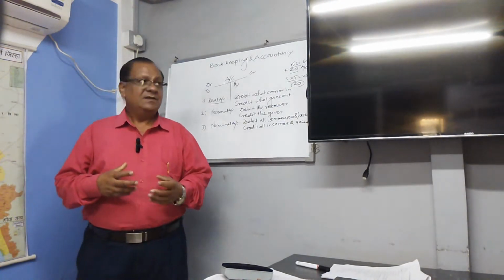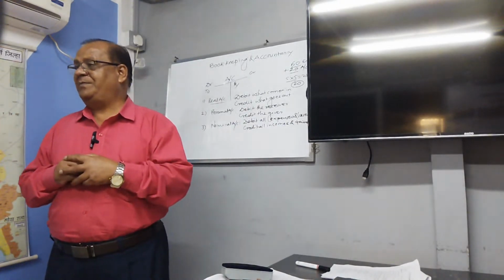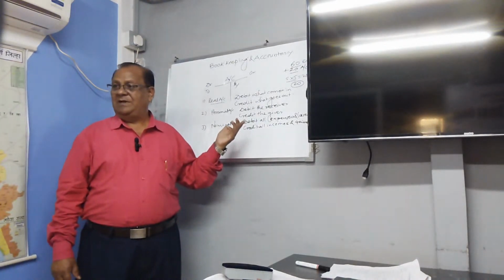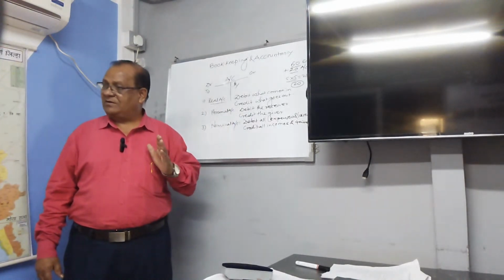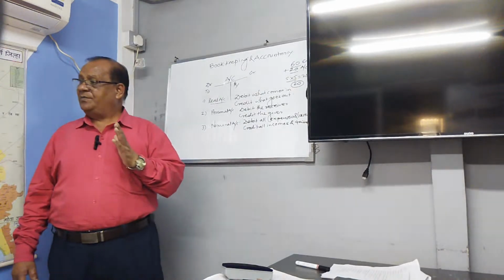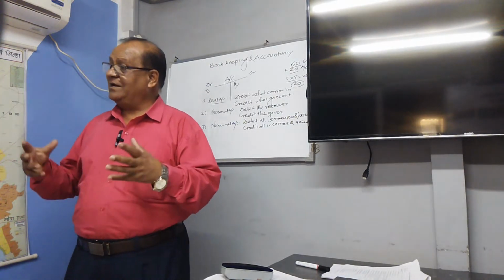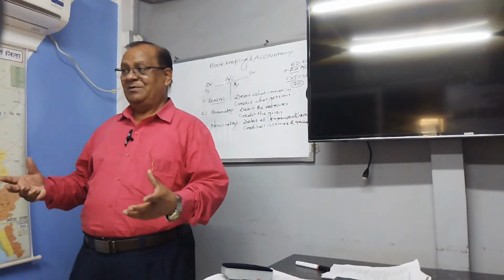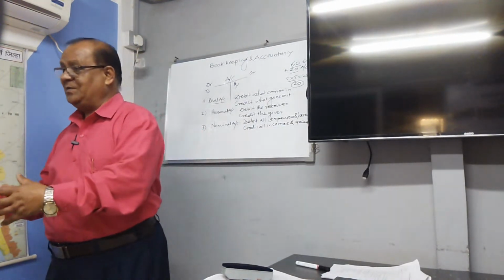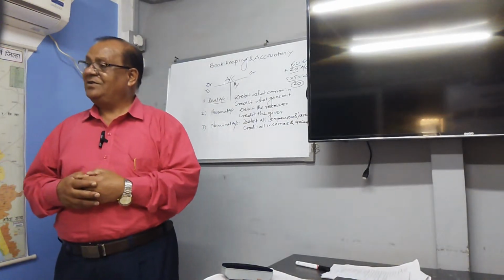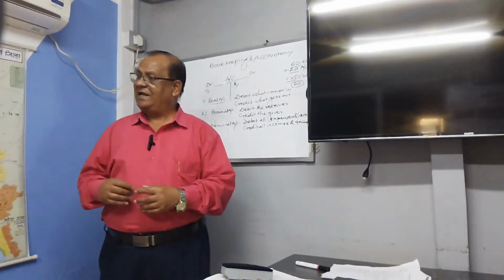So here, if you keep all these things, you can prepare the final accounts. Final accounts can be prepared with available information. Then you can ascertain by preparation of the trading account the gross profit or gross loss. Then by preparation of the profit and loss account, you ascertain net profit or net loss. And by preparation of the balance sheet, you can know your financial position, whether your business is going on a smooth way, whether you are making profit, how much asset you have, how much liability you have. You can get ideas for all these things. Therefore, it is very useful. I can explain more, but you write these 2-3 lines in this book only.